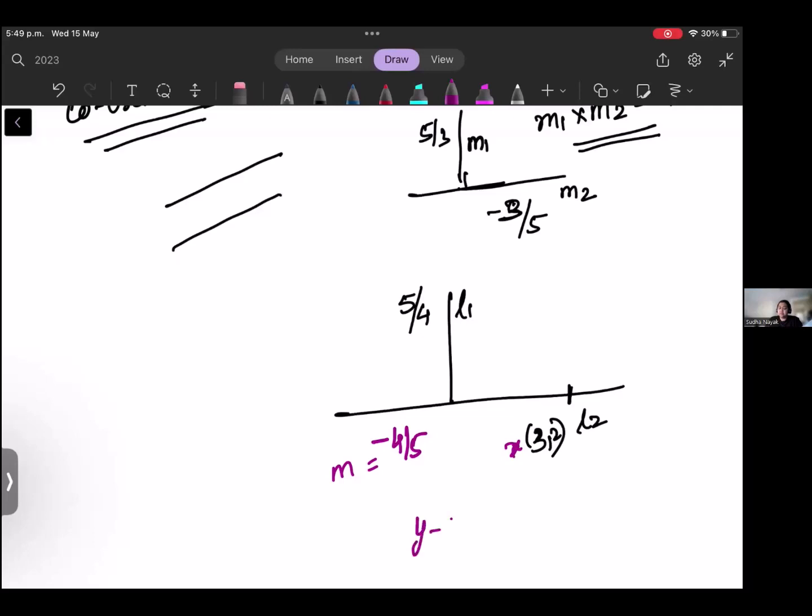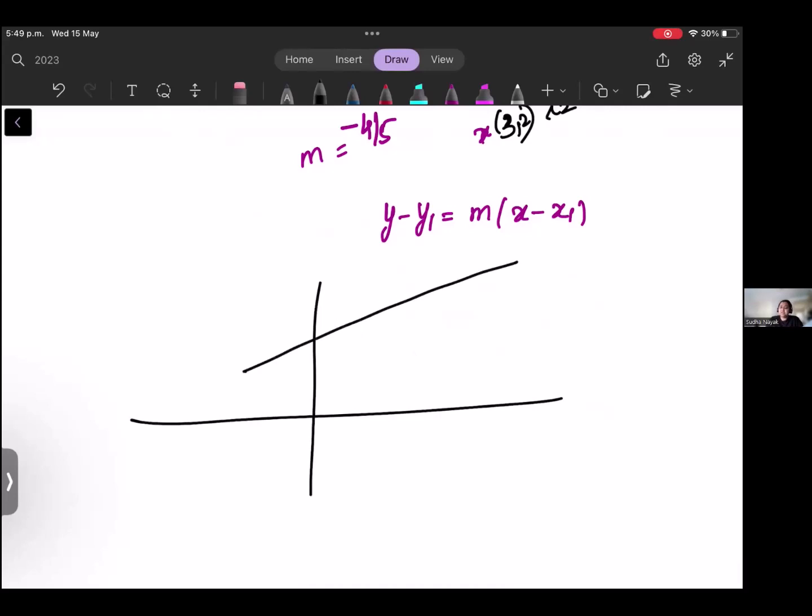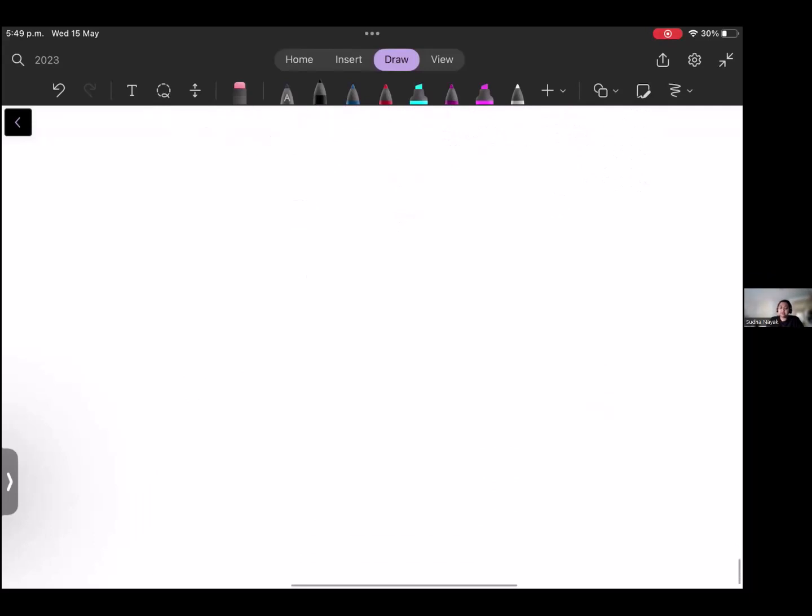Then you use the formula y minus y1 is equal to m into x minus x1. Also remember, whenever you work with lines, if it is crossing the y-axis, then this is c, and then you use the formula y is equal to mx plus c. Otherwise, you need to use the other formula. Okay, so this is the coordinate geometry concept.